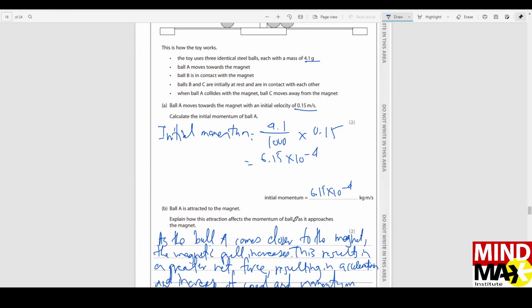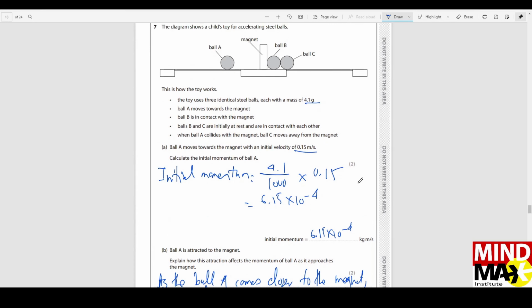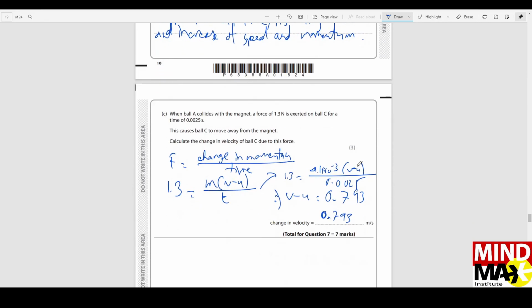How this attraction affects the momentum of the ball as it approaches the magnet. As ball A goes close to the magnetic field, the force is increasing, because as you go closer to a magnet, the force on you will of course increase. Because the force on ball A is increasing, it will accelerate, and if it accelerates, its velocity would be more. If its velocity would be more, the momentum will also be more.